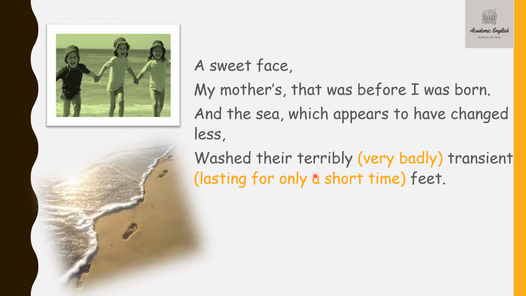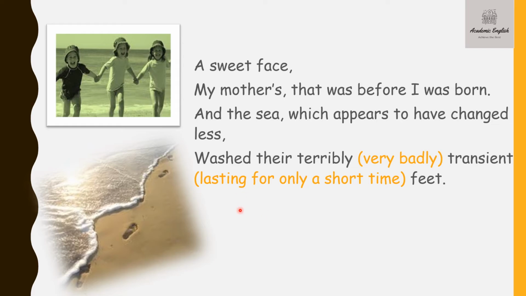And that is the surface meaning of this particular line. It has got a deep meaning too. The deep meaning is that the sea, which is the symbol of all-powerful immortal nature, which never perishes, has washed away the terribly transient feet. That means transient feet here means human beings themselves.